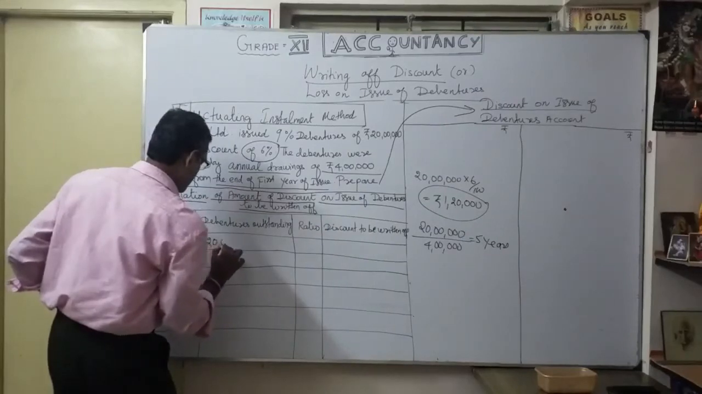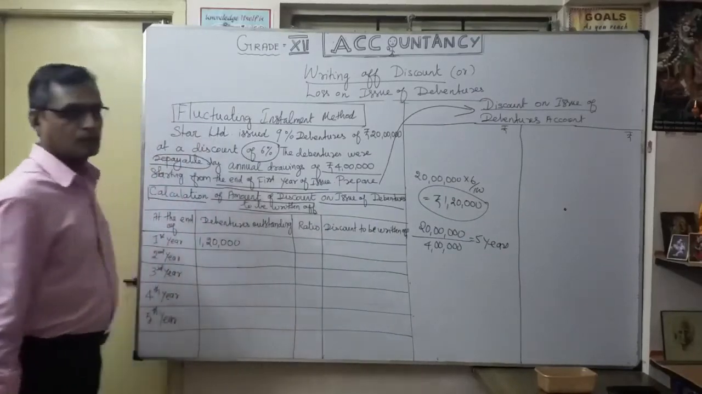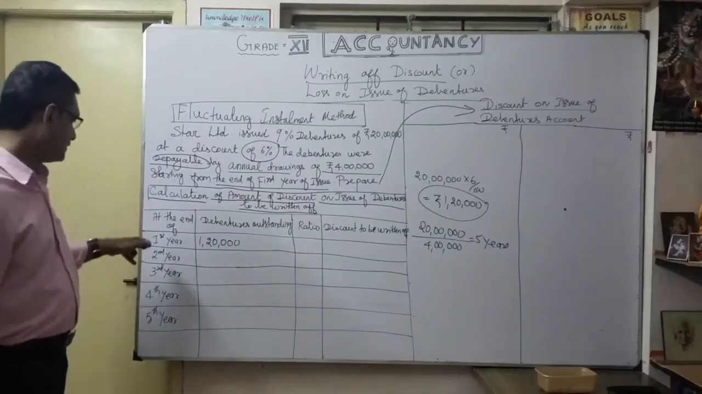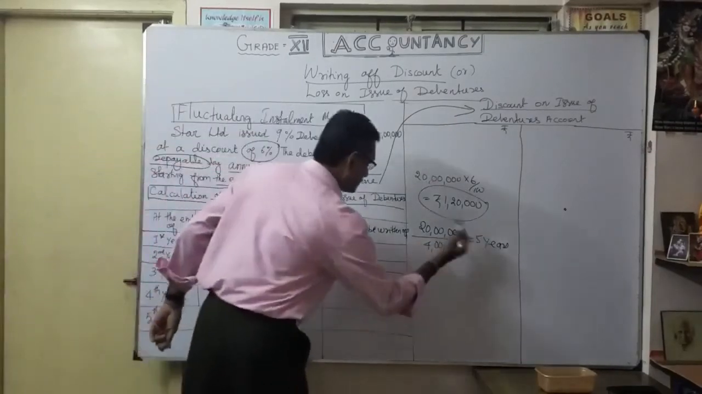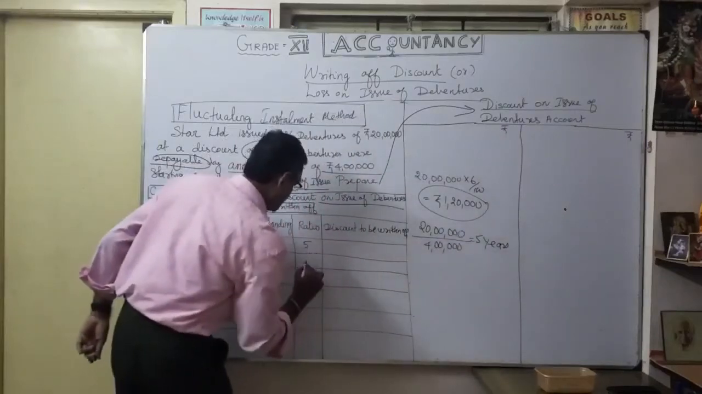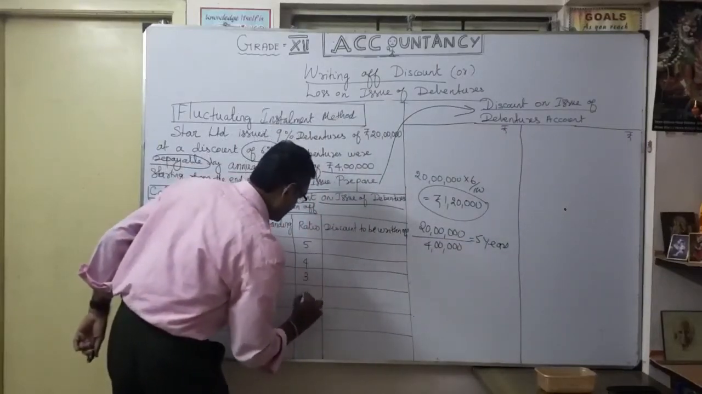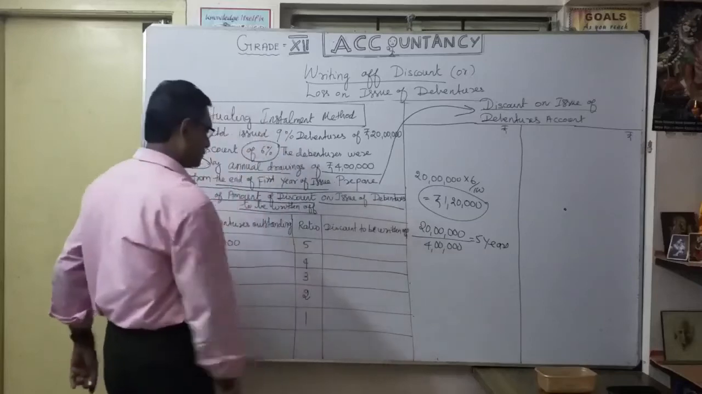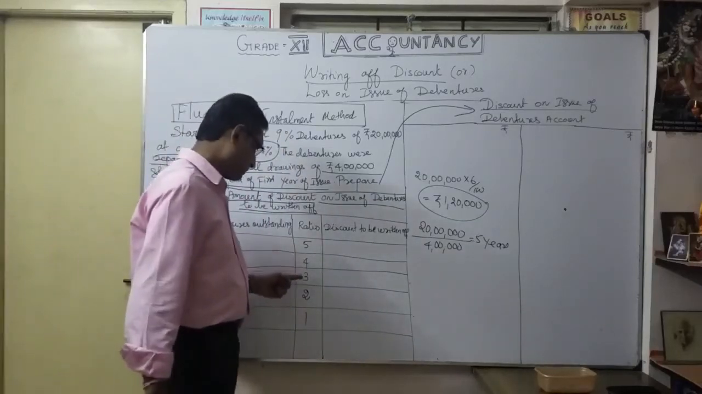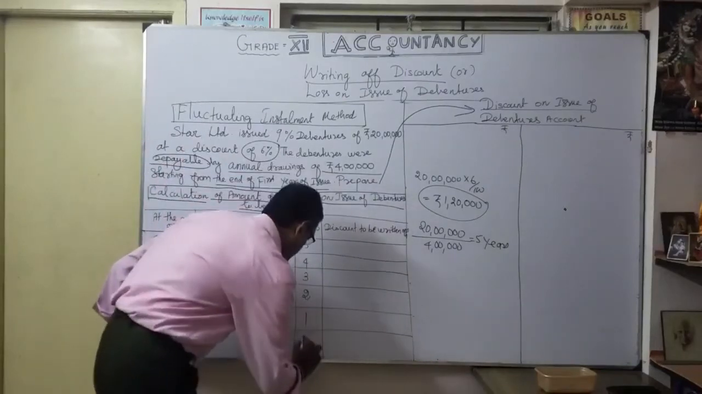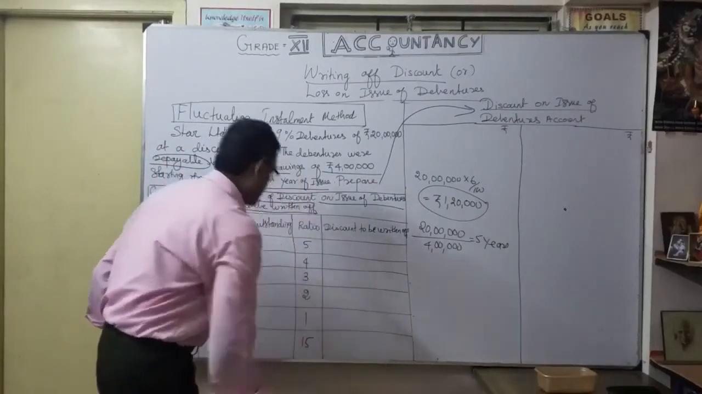1,20,000. Okay. So here first year, second year, third year, at the end of each year, you want to write a ratio reverse. Here 5, 4, 3, 2, 1. So what's the total? The total is what? 5 plus 4, 9, plus 3, 12, plus 2, 14, plus 1, 15. This is the total. Okay.